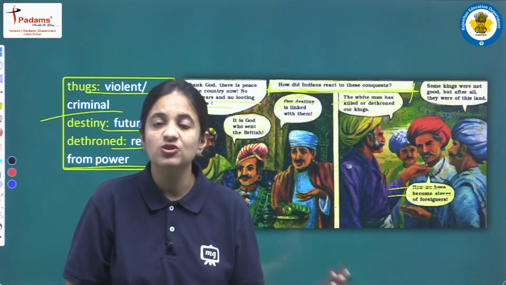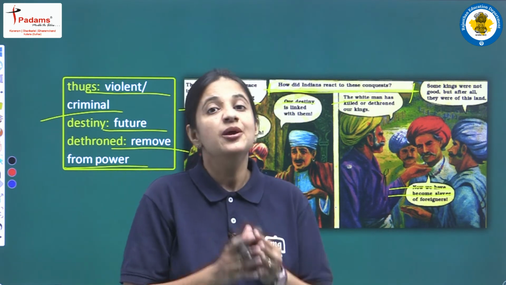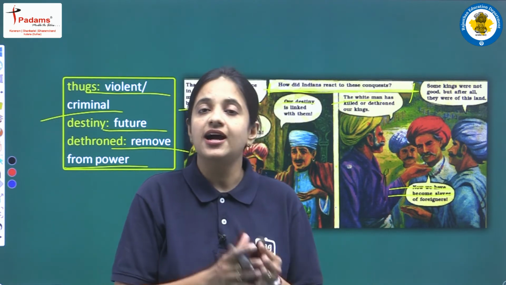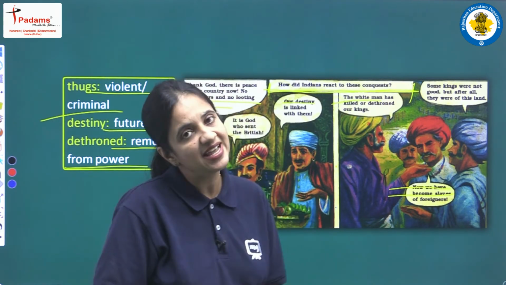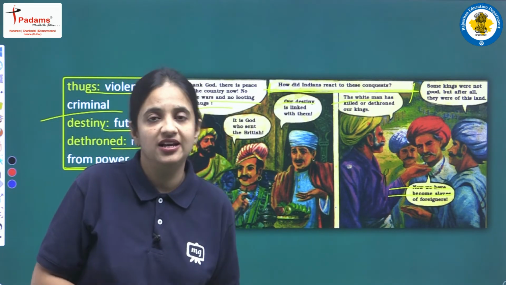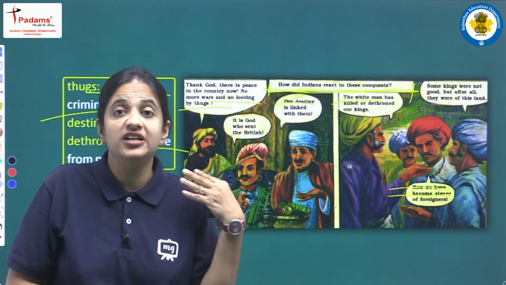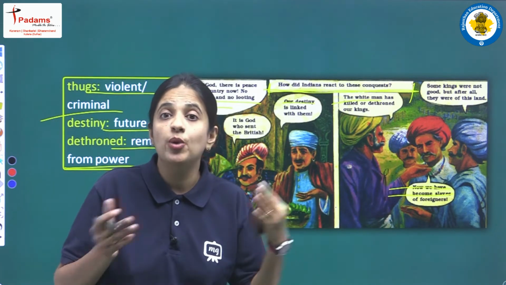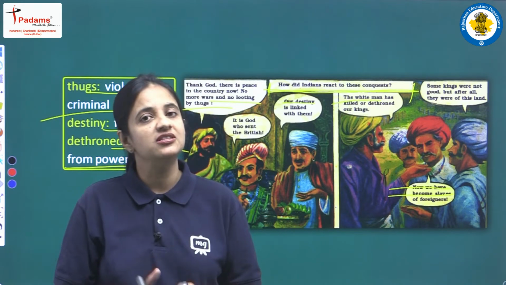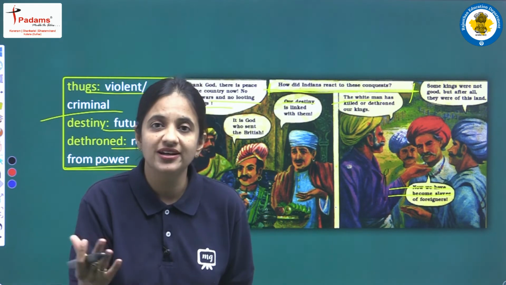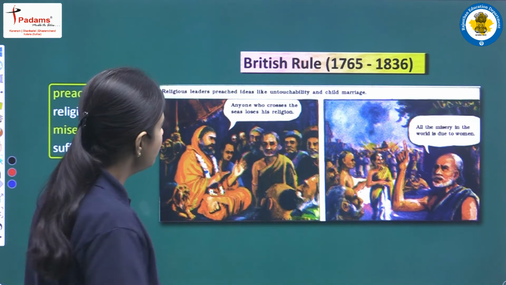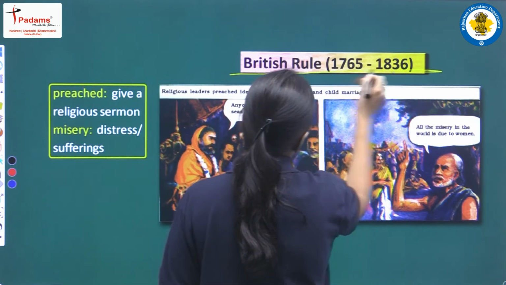So yes, this kind of consciousness was there at that time also, that yes, they are now slaves, because the kings, whether they were good or bad, at least they were Indians. But now what has happened is that all the Indians are slaves of foreigners. So yes, at that time we can see two different kinds of opinion, two different groups. The first group was very much happy with the British rule, but the other group was very much aware that now we all the Indians are the slaves of foreigners, because now the foreigners are ruling this country. Clear?